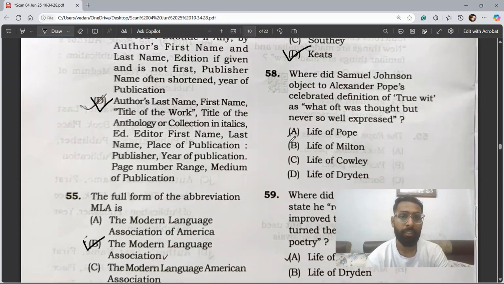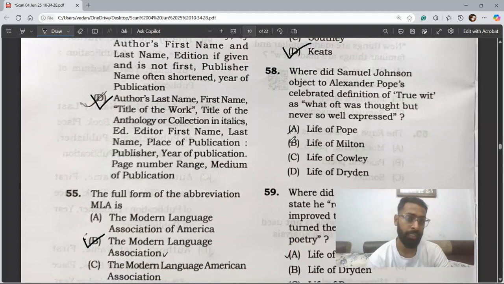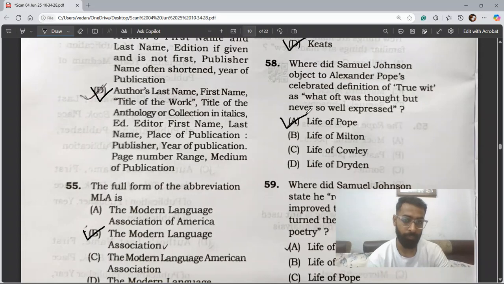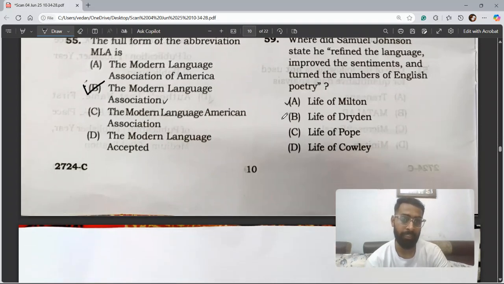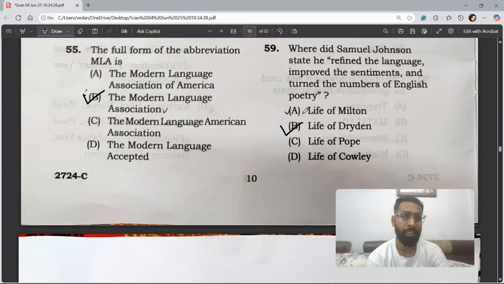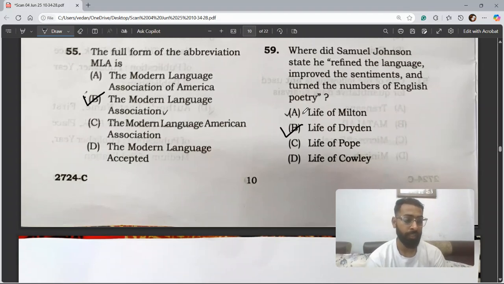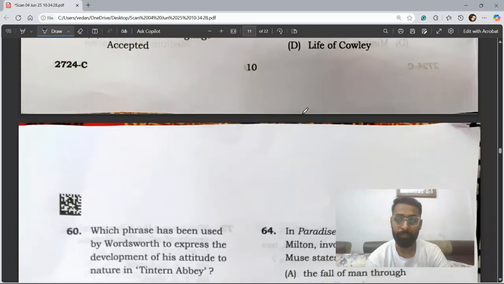Let us move ahead. Question number 58. Where did Samuel Johnson object to Alexander Pope's celebrated definition of true wit as what oft was thought but ne'er so well expressed? So the correct answer is A, Life of Pope. Question 59. Where did Samuel Johnson state that he refined the language, improved the sentiments, and turned the numbers of English poetry? The correct answer is B, Life of Dryden, as he talked about Dryden, how he refined the language.